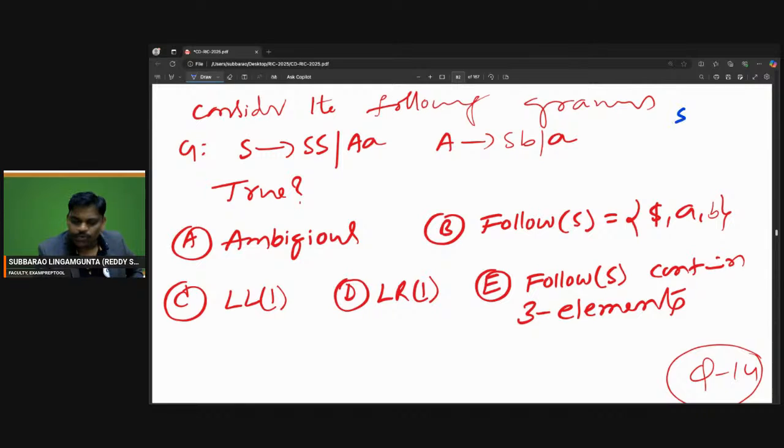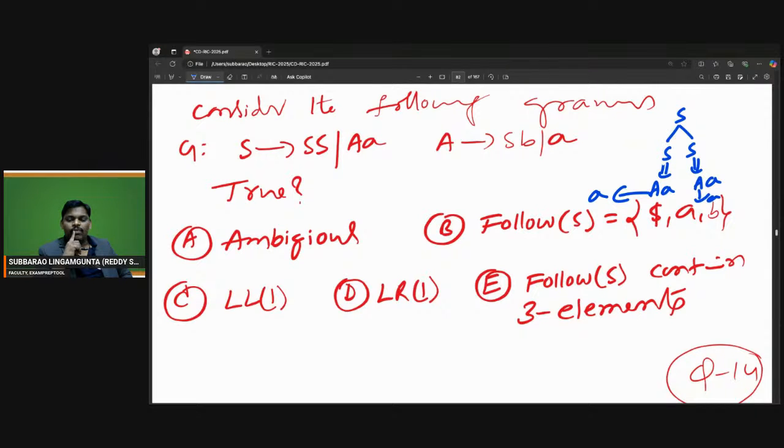So verify properly. S goes to SS. S goes to SS, this S replaced by AA, this S replaced by AA, and A replaced by A. Double A, 4 A's one way possible, 2 A's also one way possible, 4 A's also one way possible. So 6 A's also, S goes to SS.